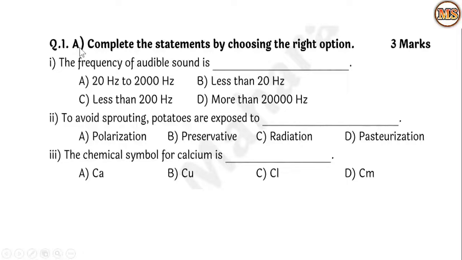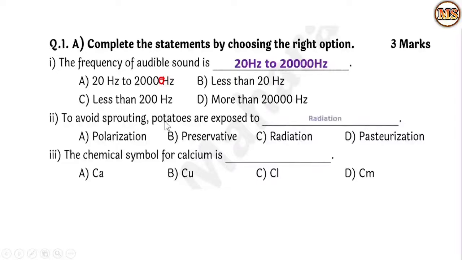Question number 1A, complete the statements by choosing the right option. This question is for 3 marks and three questions are here. The first one, the frequency of audible sound is dash dash. 4 options are given, but this option has a printing mistake. We have to consider here 20 hertz to 20,000 hertz, so 1 0 must be here. So the answer is the frequency of audible sound is 20 hertz to 20,000 hertz.